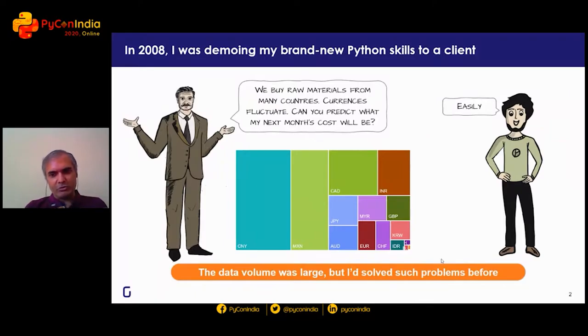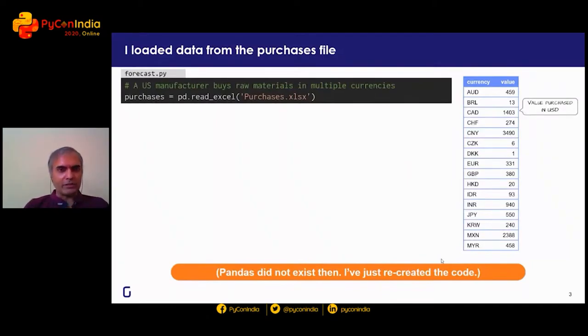So after about 20-odd years of coding, I figured, look, optimization is the least of my problems. So I went ahead and I'm going to show you what exactly I built very briefly without going into the details. I'm going to use the modern equivalent of what I did. The code in those days obviously was very different. So today I would effectively load the purchases data using a library like pandas. That didn't exist then. But the data effectively said, these are the currencies that we're purchasing in, and this is the value in US dollars that we are purchasing.